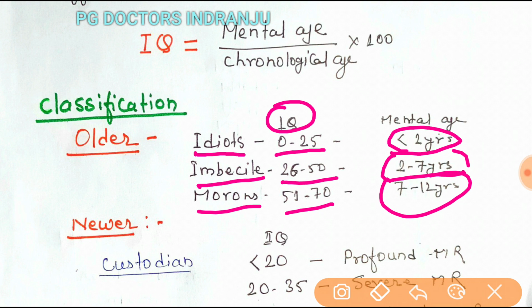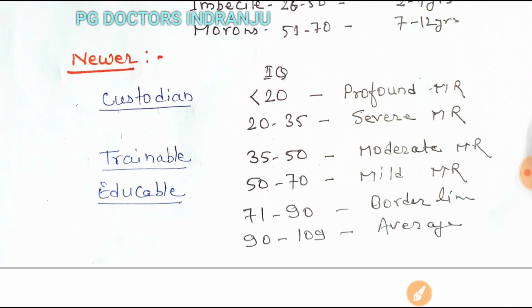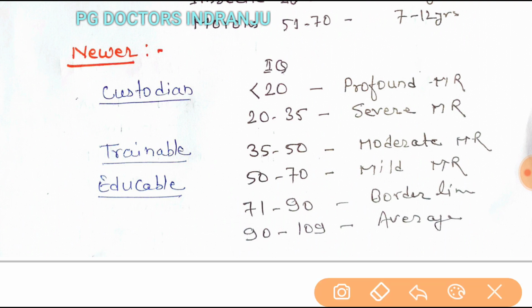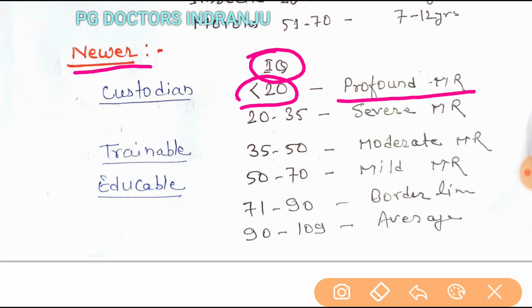Now the newer classification for mental retardation: if the IQ is less than 20, it is called profound MR, and if the IQ is between 20 and 35, it is called severe mental retardation.